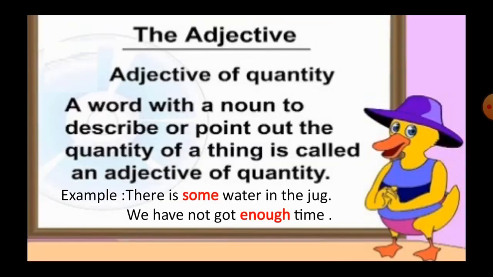Adjective of quantity is also known as quantitative adjective. It provides information about the quantity of the noun or pronoun. This type belongs to the question how much. Adjective of quantity shows how much of a thing is meant. It will be a great help in telling you how much is being measured. So, a word with a noun to describe or point out the quantity of a thing is called an adjective of quantity. For example, there is some water in the jug.